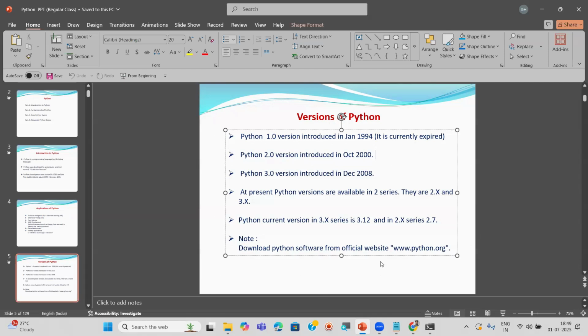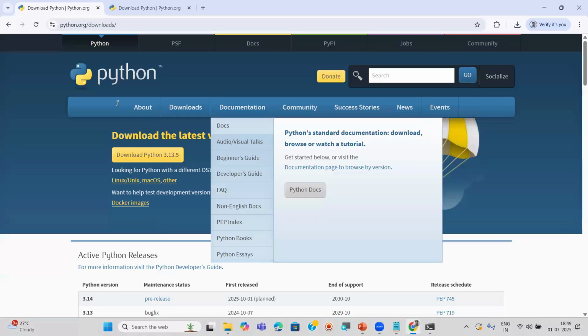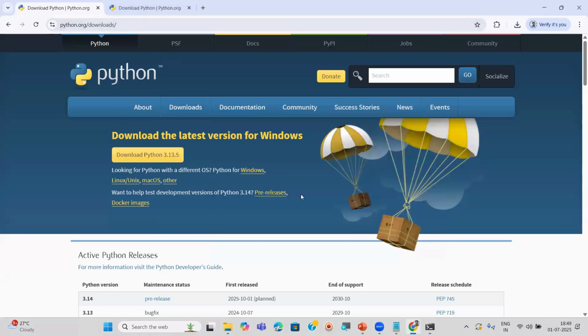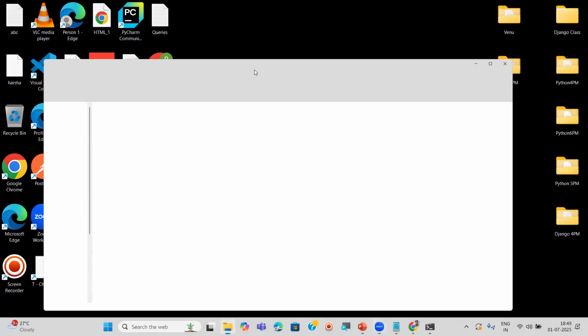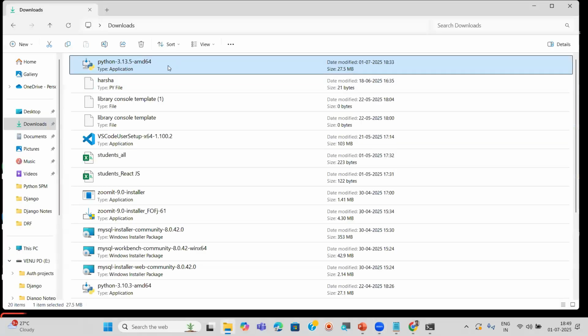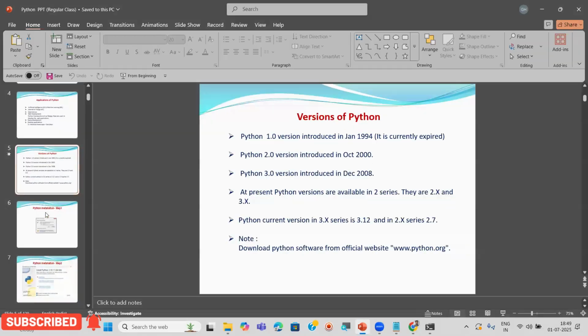There is one official website. From this website you can download and also install the Python software. In Google, just type Python and open the python.org website. From here you can click on this button so that Python downloads to your system. After that, I showed some slides. Whenever you double click on the downloaded file in the downloads folder, you will see one dialog box.